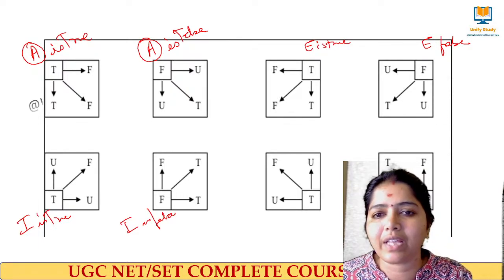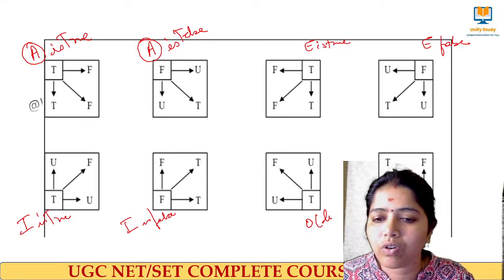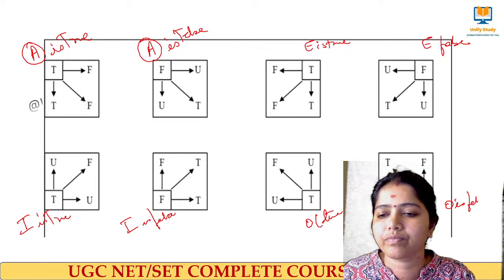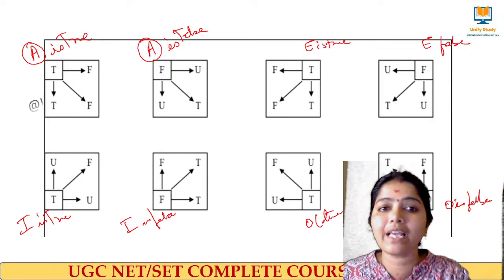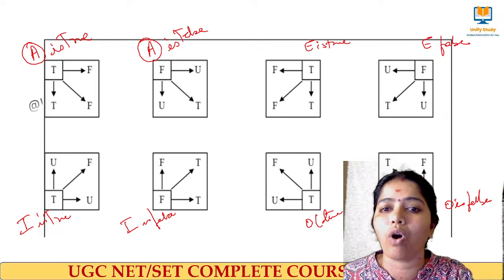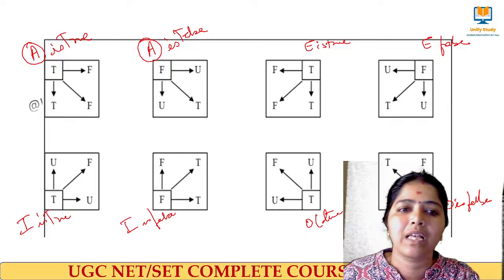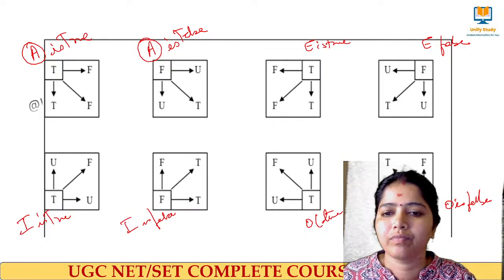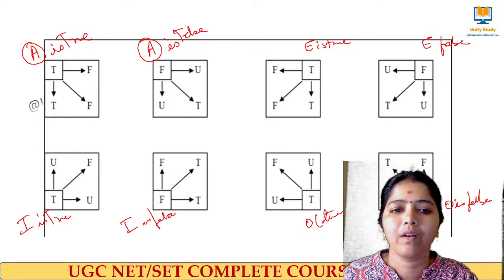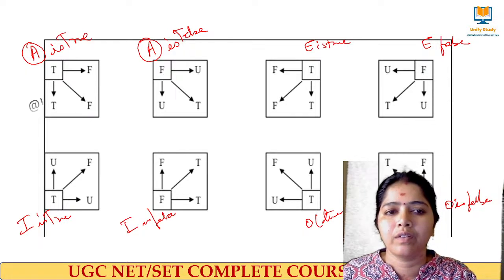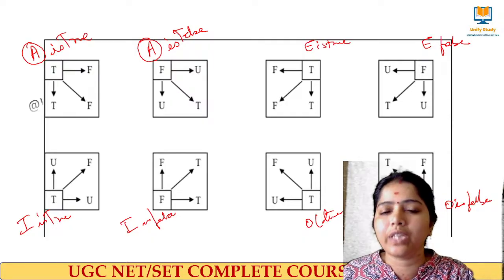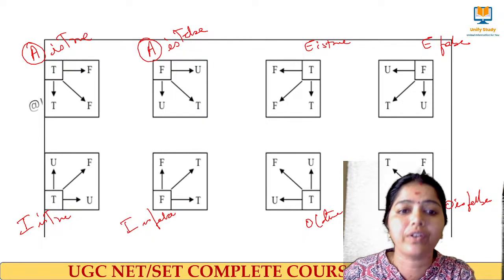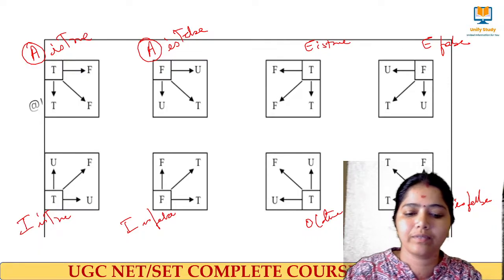What will happen with A, E, I, O when O is true and when O is false? You can easily get through all these things. Clear? So these are the things you have to remember in terms of contrary, subcontrary, subaltern.